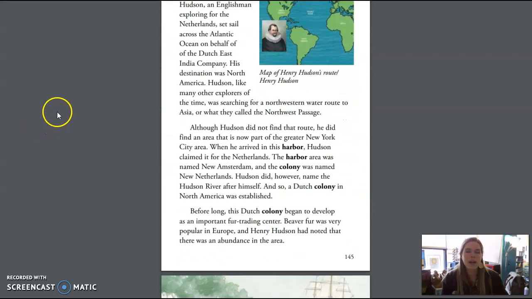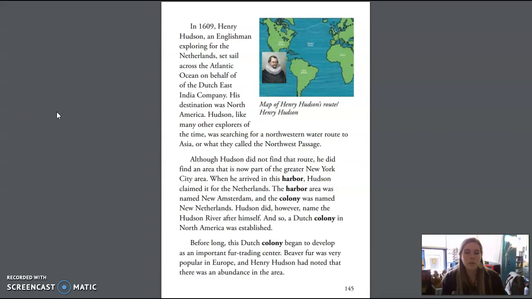In 1609, Henry Hudson, an Englishman exploring for the Netherlands, set sail across the Atlantic Ocean on behalf of the Dutch East India Company. His destination was North America. Hudson, like many other explorers of the time, was searching for a northwestern water route to Asia, or what they called the Northwest Passage. Although Hudson did not find that route, he did find an area that is now part of the greater New York City area.